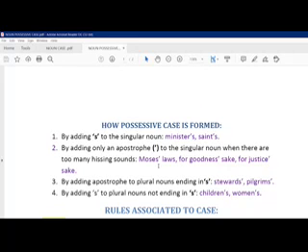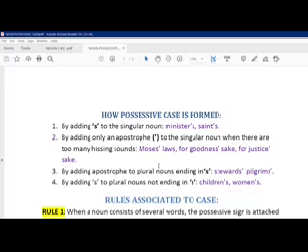This is how the possessive case is formed. Let's see how. It is written that it is formed by adding 's to the singular noun, which I had told you. See, adding apostrophe s, like minister's, saint's, Suman's, Rehan's, Shakhar's, and all others. If I say this grenade is his, that means who is the owner of that grenade? That is shown here. So that's how we make the possessive case.